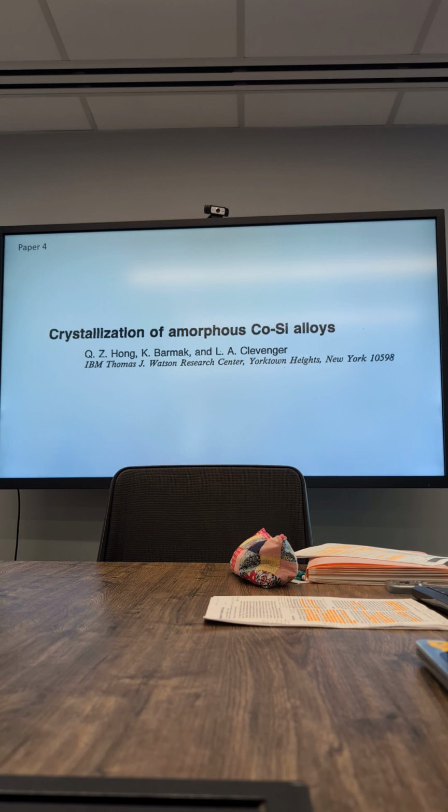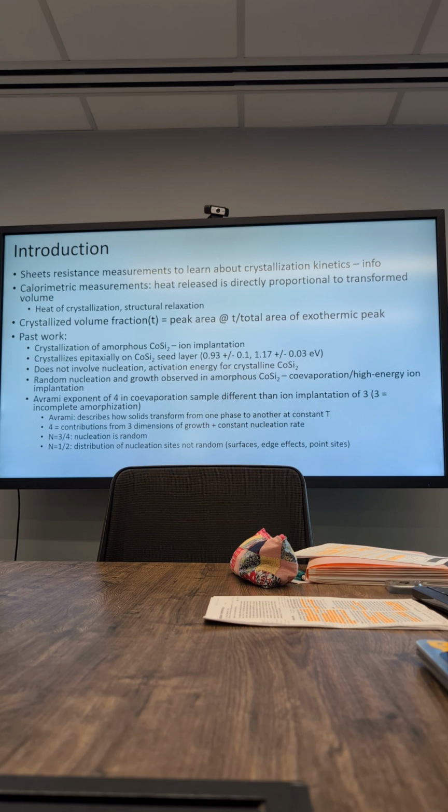Okay. This is paper 4, crystallization of amorphous cobalt silicon alloys. All right, intro. They did sheet resistance measurements and calorimetric measurements, and their calorimetric measurements helped them understand heat of crystallization, which I think is their big thing; they weren't able to find this information anywhere else. Crystallized volume fraction is the peak area at some time t divided by the total area underneath the exothermic peak.